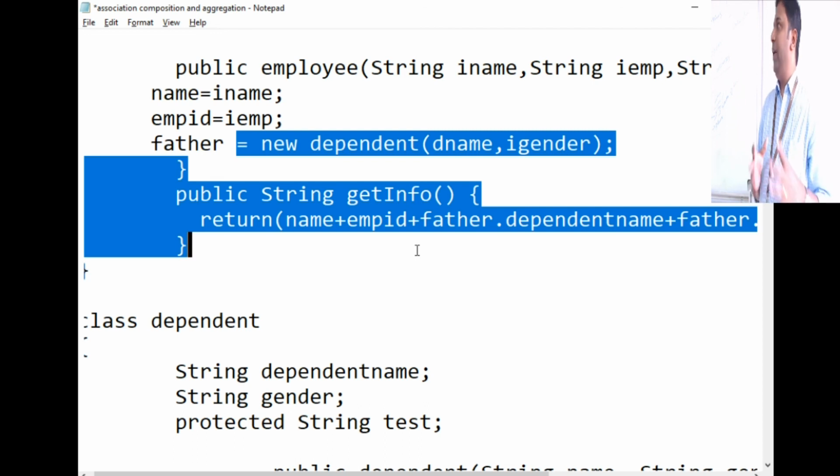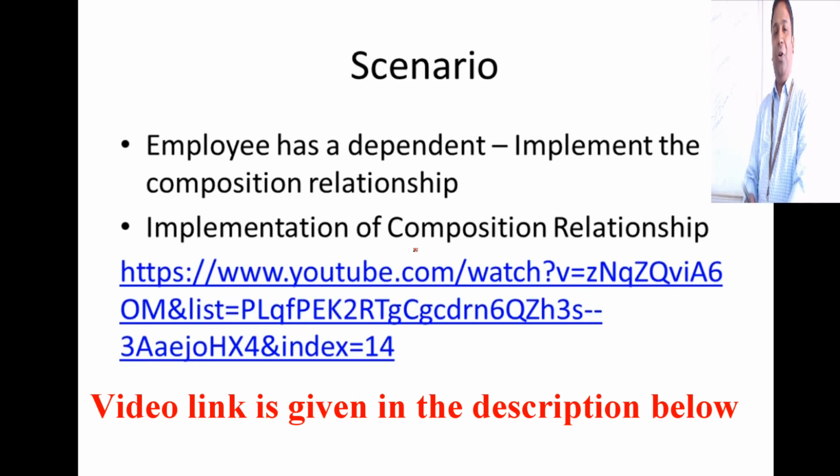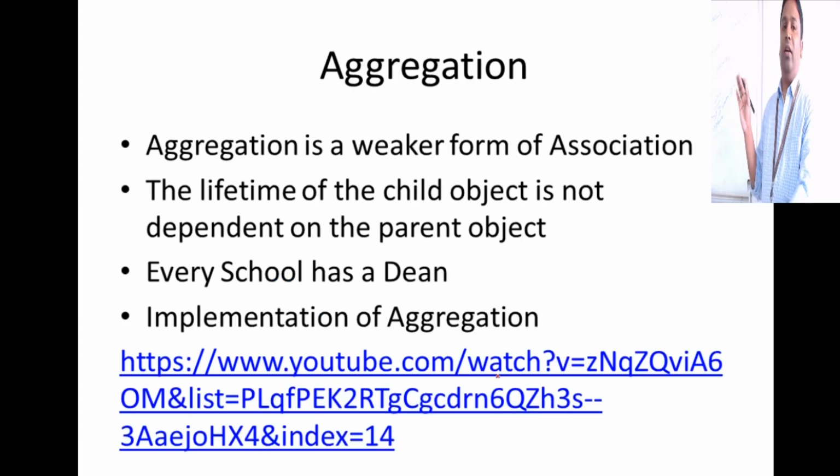So such a strong relationship is called composition. If you want to see how I run that using Eclipse, and see that in depth, please visit my lecture video in Java lectures. I have shown this execution of the code in depth and at a very slow pace. Okay, that's all about composition, but you should have a very clear-cut difference between association, composition, and aggregation.